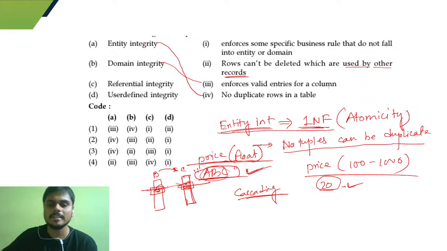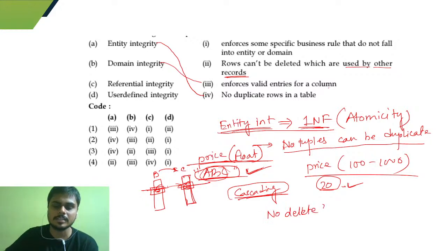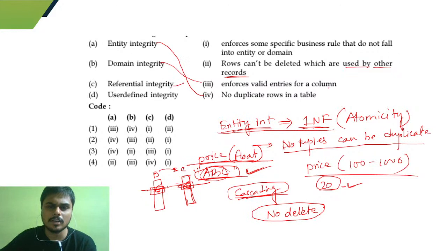Okay, so what we do here is actually a cascading delete, but we can also write a no delete constraint to satisfy the referential integrity. So rows cannot be deleted which are used by other records. Okay, and finally the user defined integrity enforces some specific business rule.